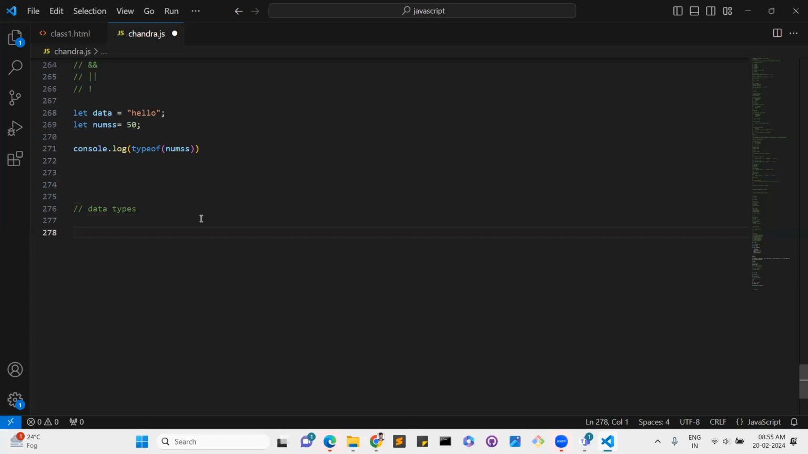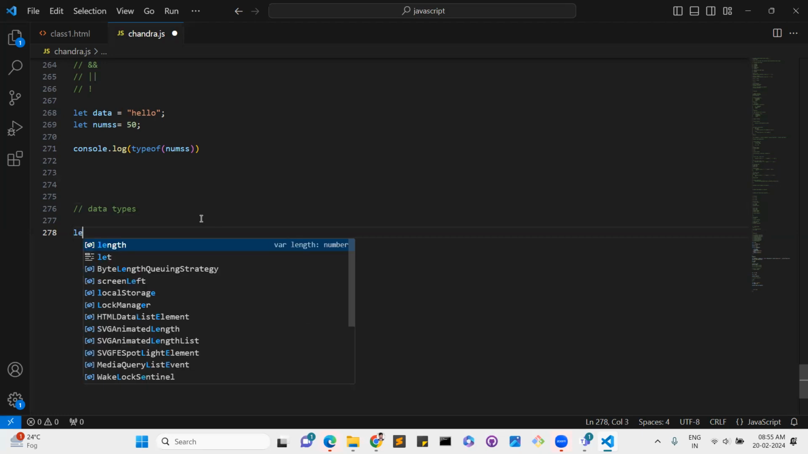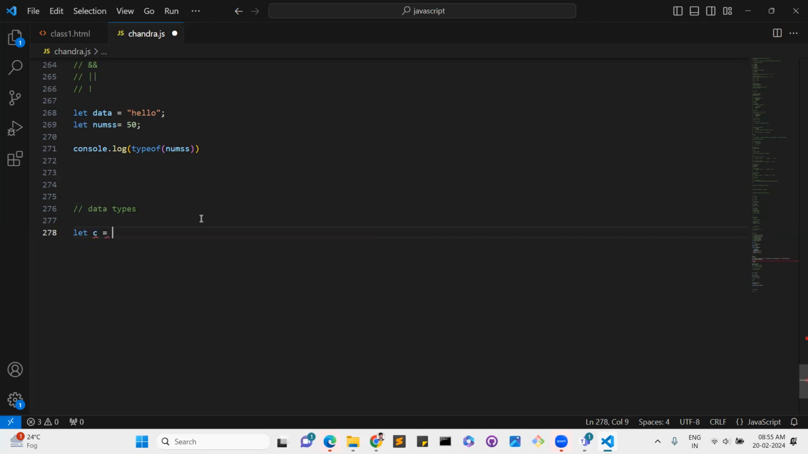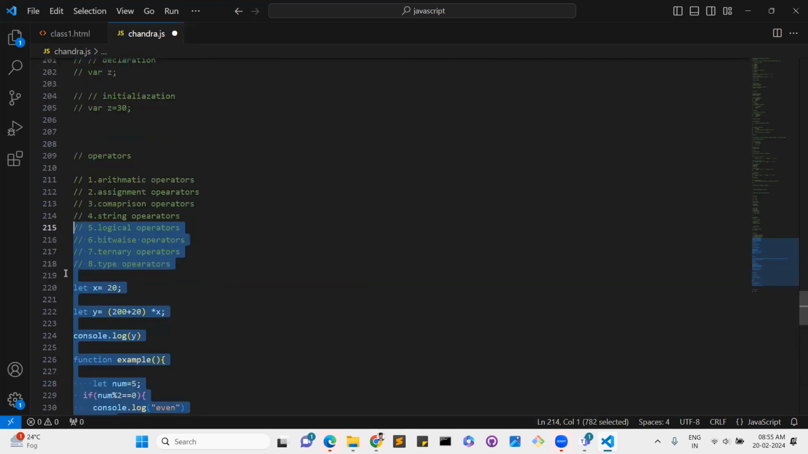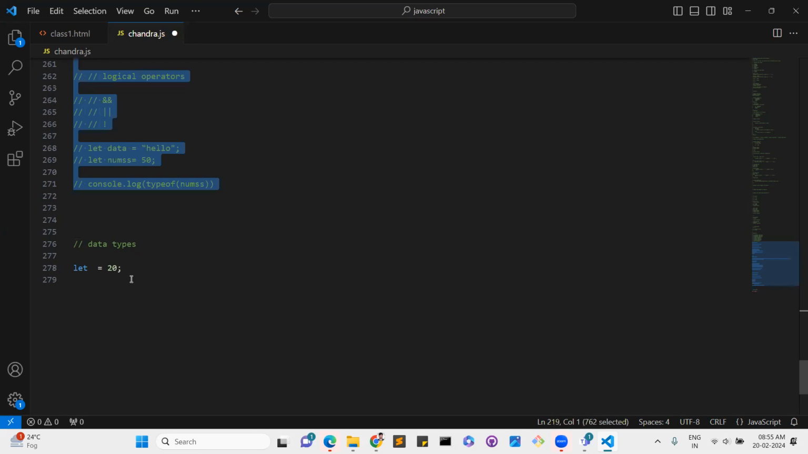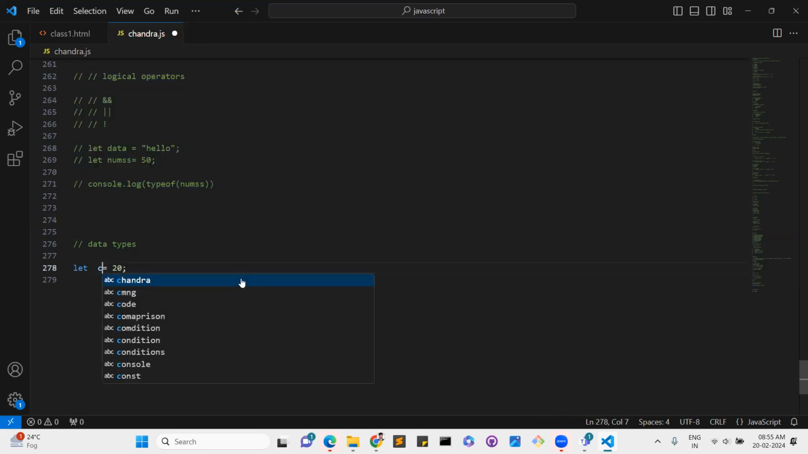For primitive data types, I'll write some code. For example, let c equal to 20. Sorry, c is already taken. I'll write all the things. So I added that number. Next one is string.